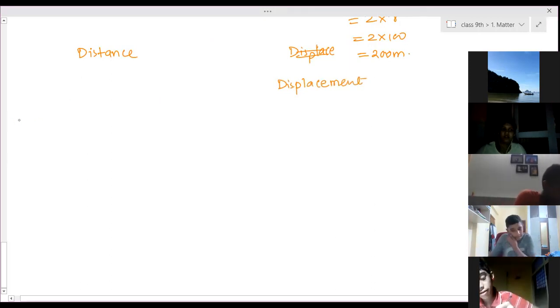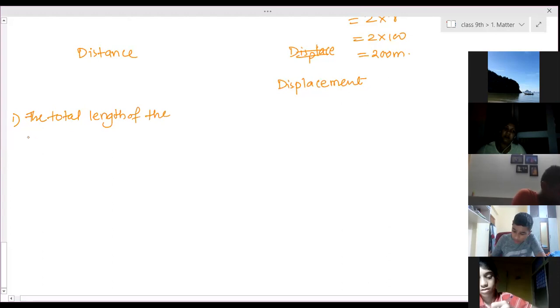So distance, first point, the definition. What is the definition of distance covered? The total length of the path covered by an object is called distance.